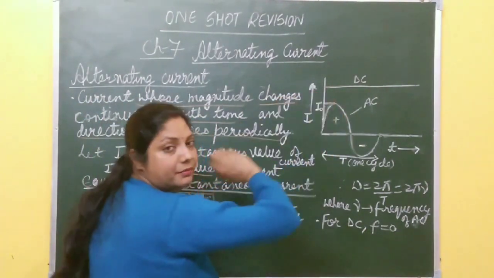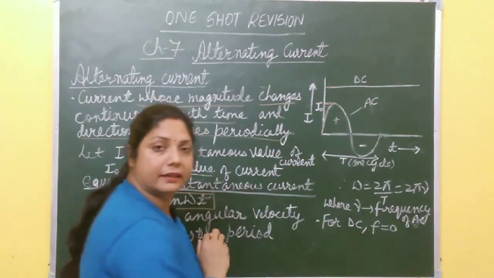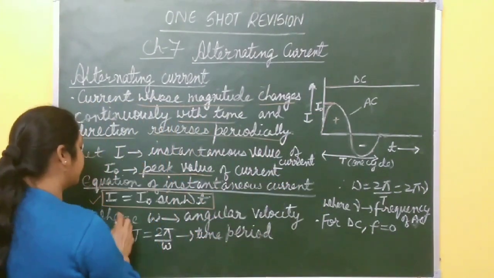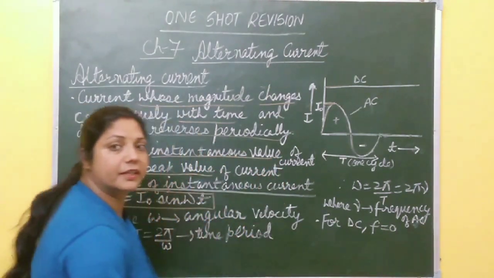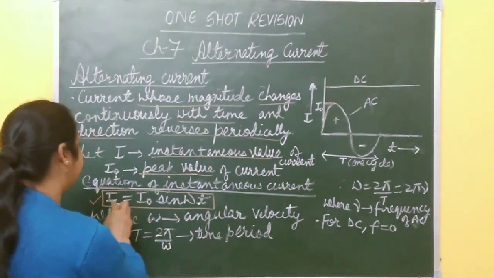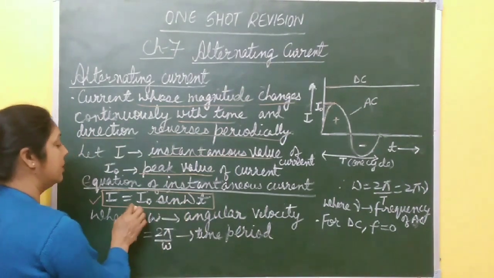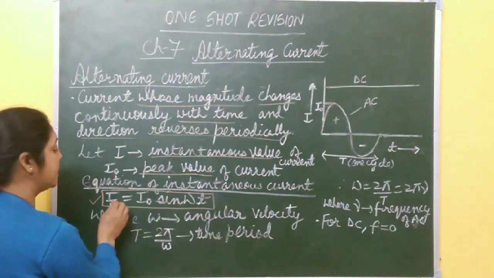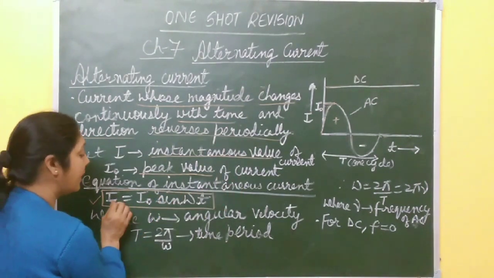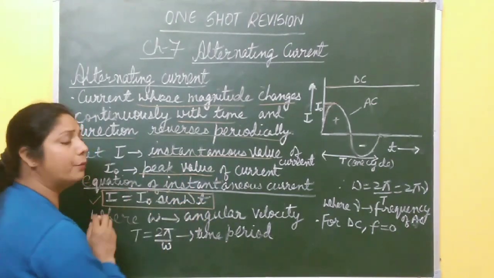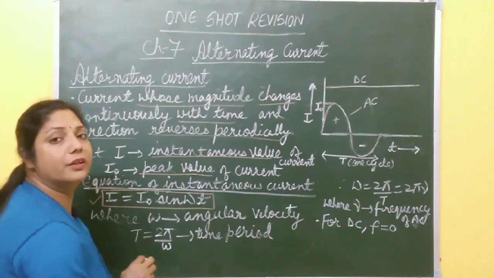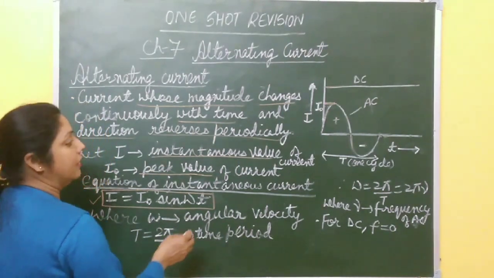It is maximum value attained by the alternating current. And what is this I? I is instantaneous value of current at any instant of time, and this is given by this relation. So equation for instantaneous current is always represented by I equal to I naught sine omega t. What is this omega here? Omega is angular velocity, right?